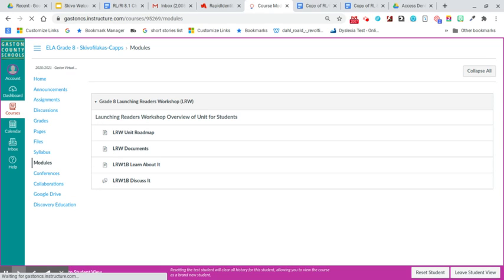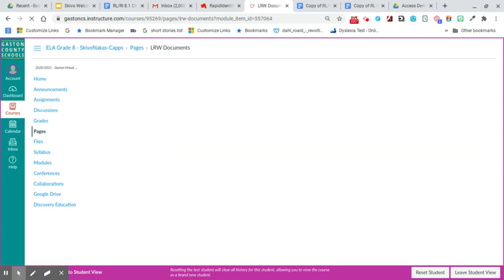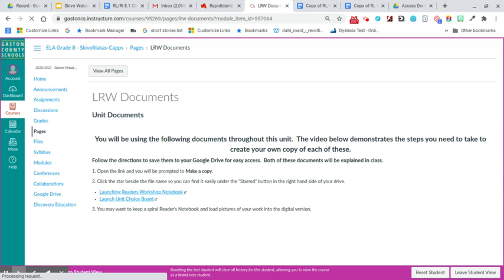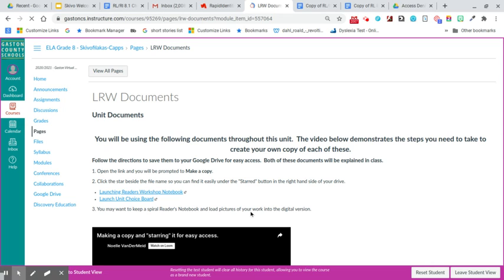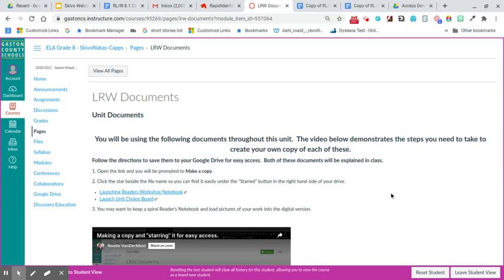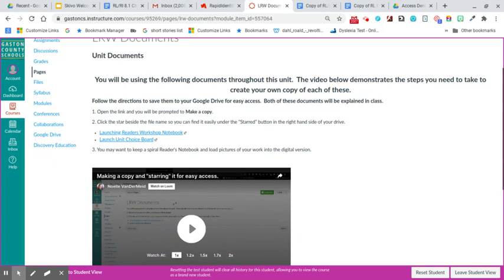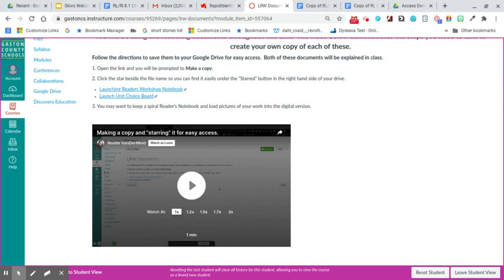And it's going to bring up the Launching Readers Workshop. You've probably seen this several times now, and we've talked a little about the roadmap. We've talked about the Learn About It, that was navigating Canvas. We're going to look today at documents. So click on Documents. And it says you're going to be using the following documents throughout this unit. There's a quick video that shows you how to create your own copy of each of these and to sort of star them so that you can find them easily. It's a 1-minute video. I'm going to go ahead and play it for you.